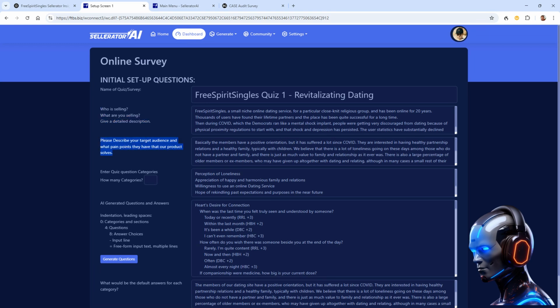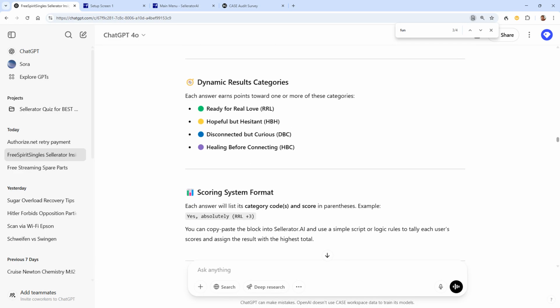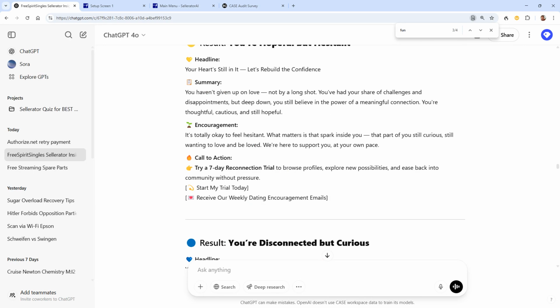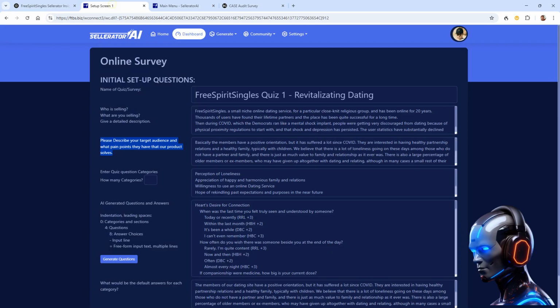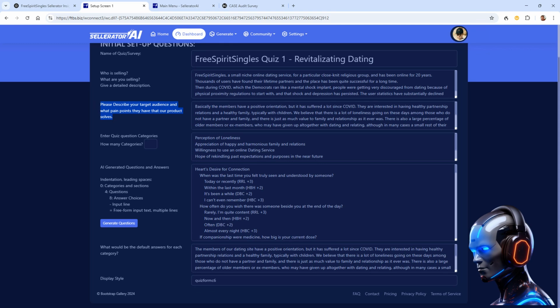Describe your target audience, and then give some categories, and then you click the button, and then it will generate the questions. But if we use ChatGPT outside of Accelerator, you see we can actually have some sort of a dialogue that builds up until you have the right result. So here we ask, make it more fun, come up with more categories, do this and that and the other thing. And so basically each of these questions builds on the final quality of the questions. And then you can feed that straight into our accelerator. And that's what gets you started with beautiful testing.